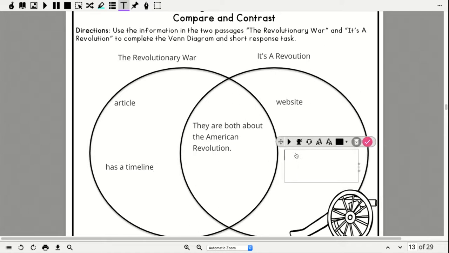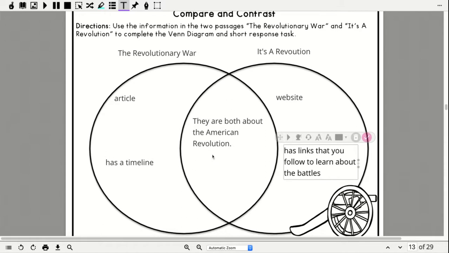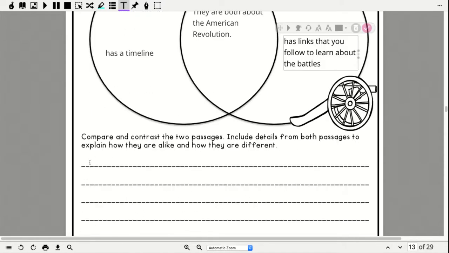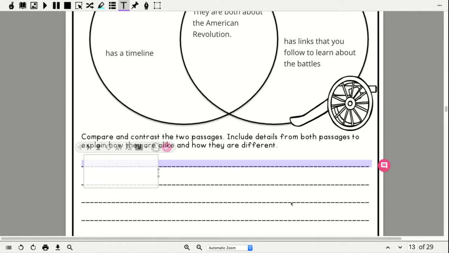It's a Revolution has links that you can follow to learn about the battle. So let's take this and put it down here so that we can write and read about it.